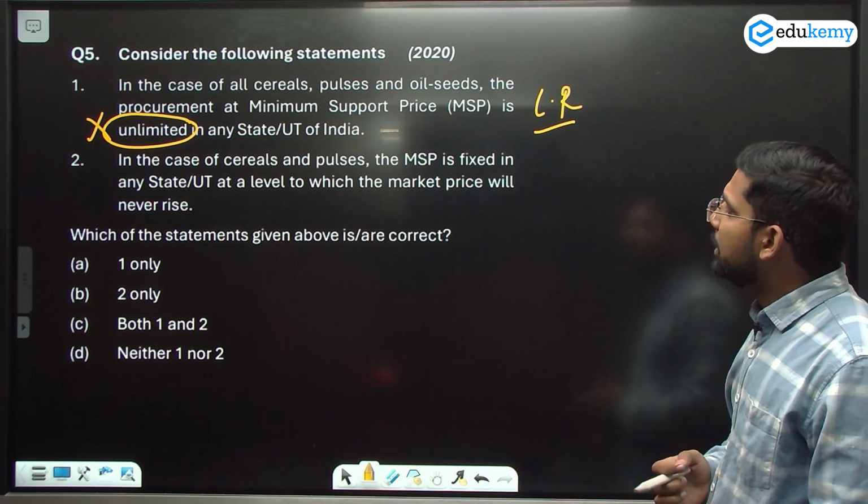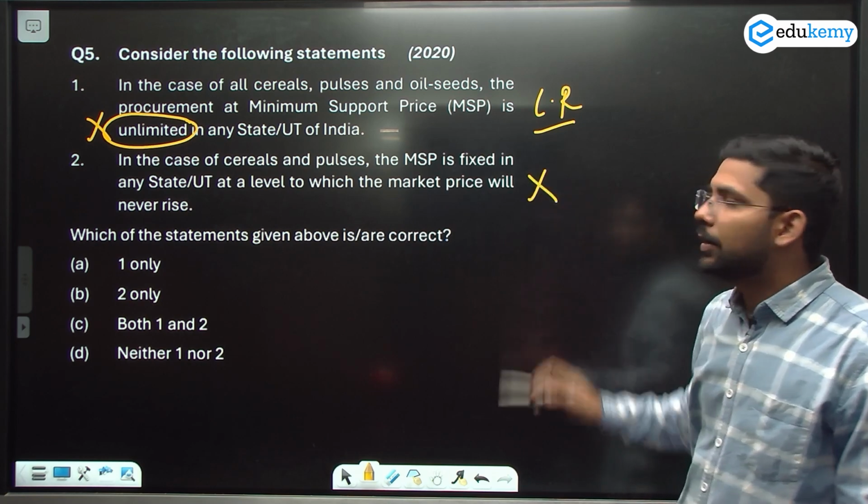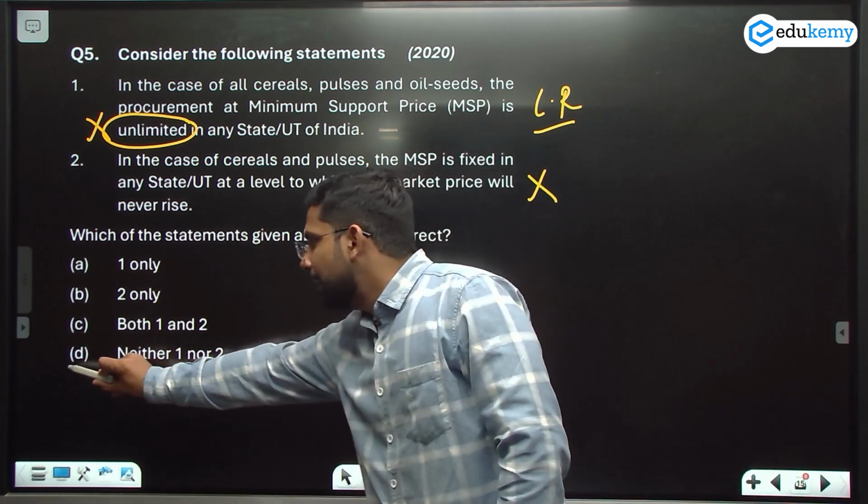In case of cereals and pulses, MSP is fixed in states at a level which the marketplace will never rise to. No, it's a wrong statement. So the answer of this question will be D, neither one nor two.